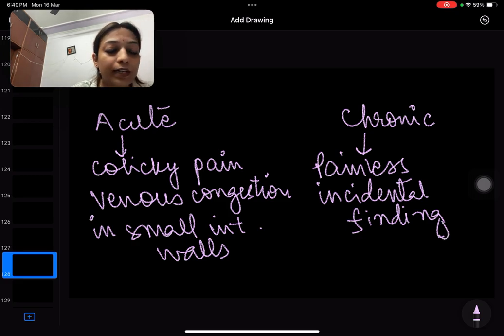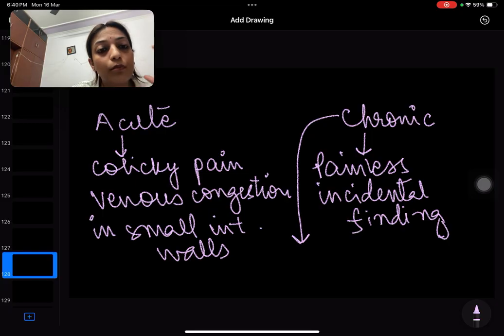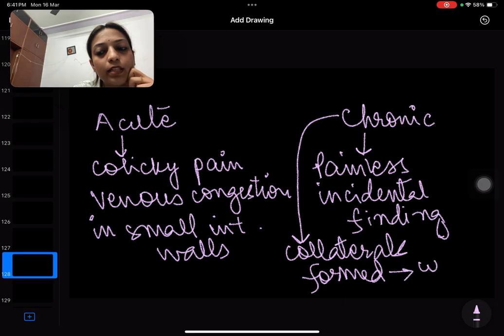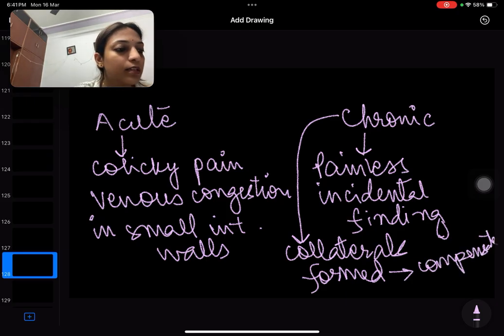It is a long-standing condition. So many small collaterals can get formed because it has existed for quite a long time, so the body adapts. There is formation of many collaterals, and these collaterals compensate. So the patient does not have many complaints. It is painless, right?